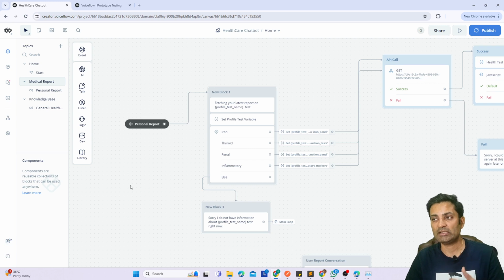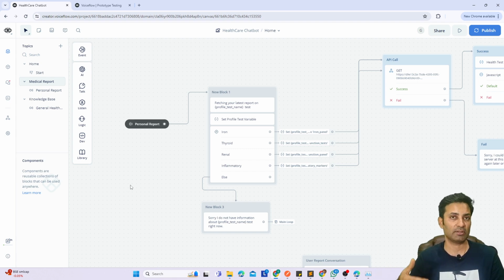Now this is part of the whole design of the workflow. These days we have no-code tools, and Voiceflow, which I'm trying to show you here, is a very popular one for building chatbots. So it's a no-code tool. You hardly write any code. I think I wrote one simple JavaScript function where I wanted to retrieve the JSON as a response from the API and format it into some specific string or text, so that I can show it in a user-friendly manner. That's it. Otherwise, I did not write any code at all.